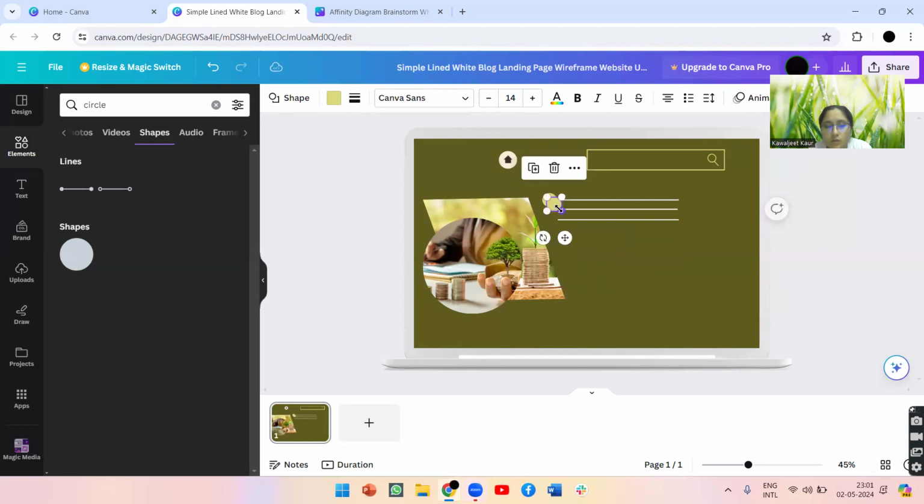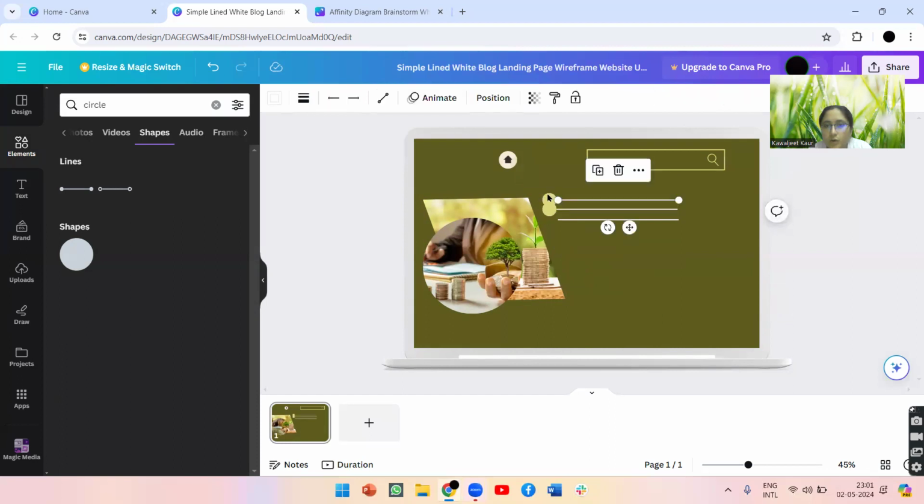So you are going to put it over here, make it small. Small. The third one. So now I guess your menu button is ready to go.